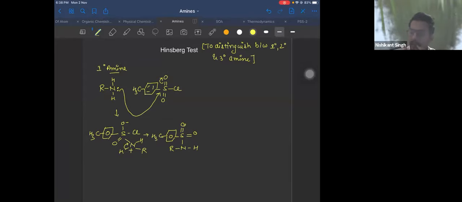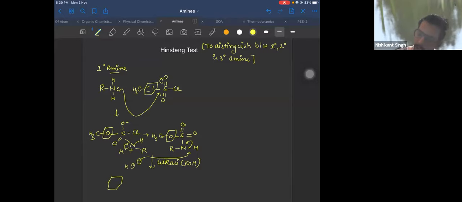Okay? Now, if you treat this compound with alkali, any alkali like KOH, does this compound contain acidic proton? Yes or no? Yes. This hydrogen is acidic in nature. So if you treat it with OH minus, it will take the acidic proton and you'll get a salt formed.